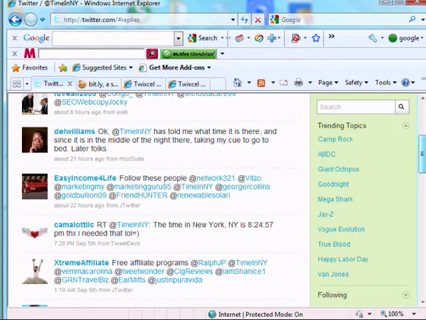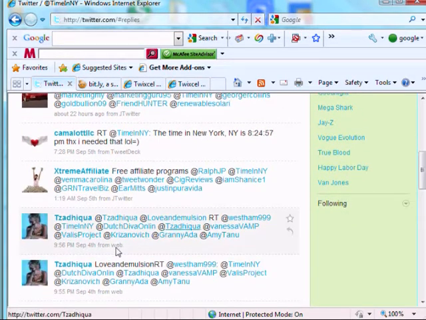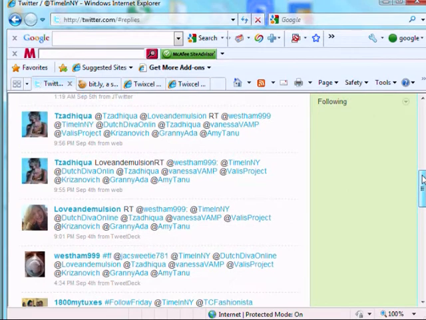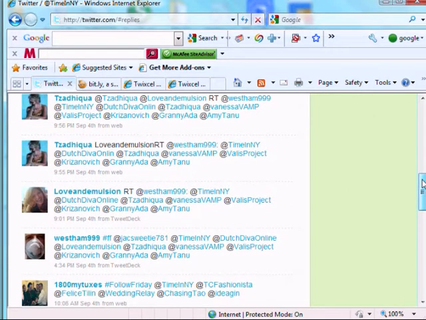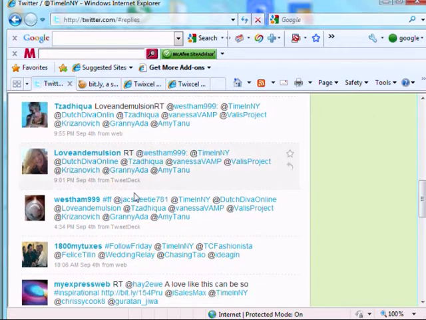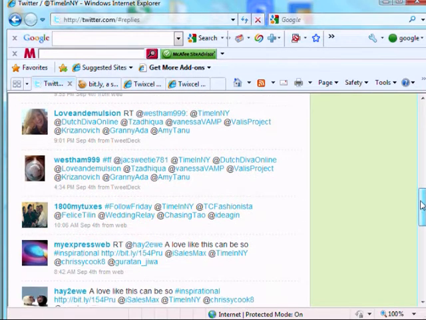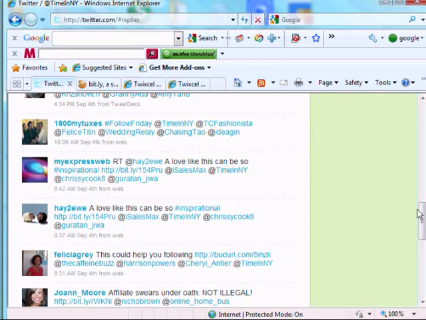The first bad one probably comes down a little lower. I'm not crazy about these, but my software will not get rid of these, because again, it's not so bad to have your name tweeted. I guess I could put in an option to block these if you wanted to, but I don't currently have one. And I can see there's a lot of these following. People seem to like this account, but when we come up to here, this MyExpressWeb really crosses the line when it puts a link in here.